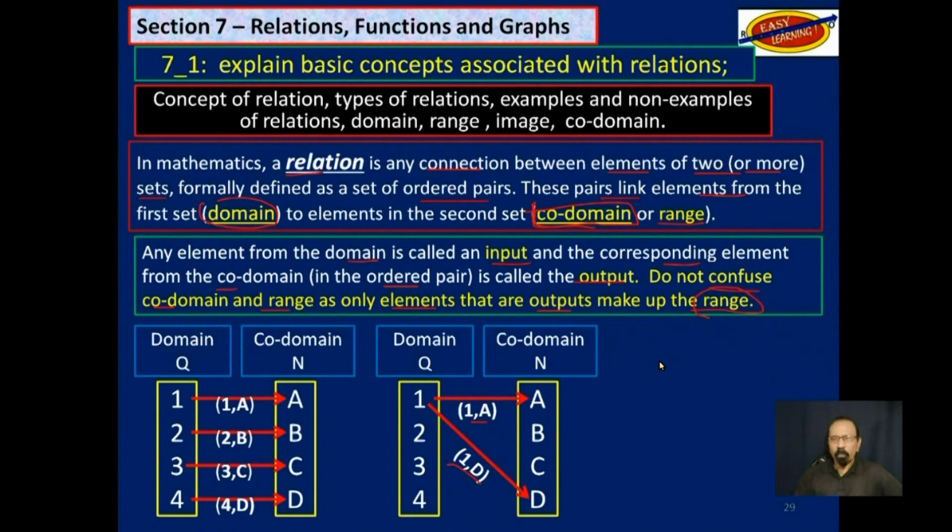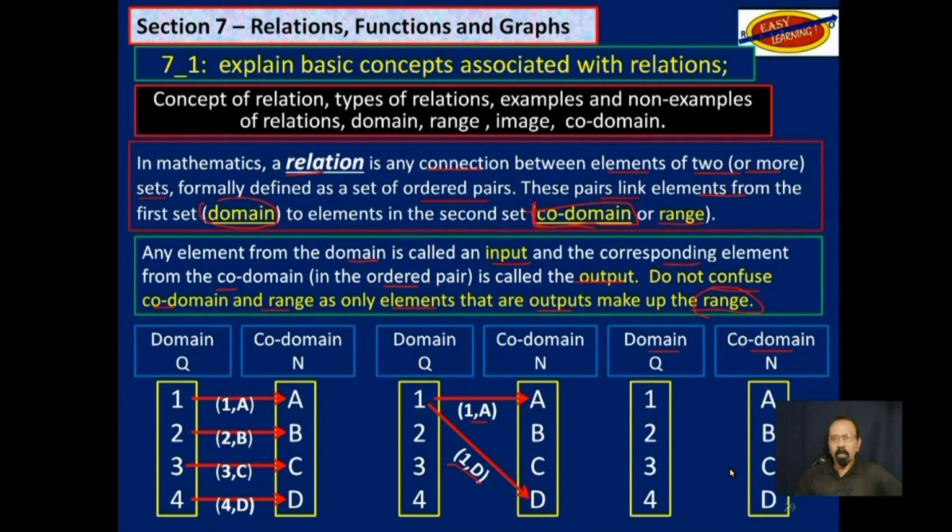And thirdly, we have a domain Q and codomain N, as we were looking at all along. In this case, you may have a connection like that, where the pair is 1A, another one like that, 1B, another one like this, 3C, and that will be all the connections. So you get the idea that there is a domain, which is an independent variable, and any element from the domain may be connected to elements from the codomain.